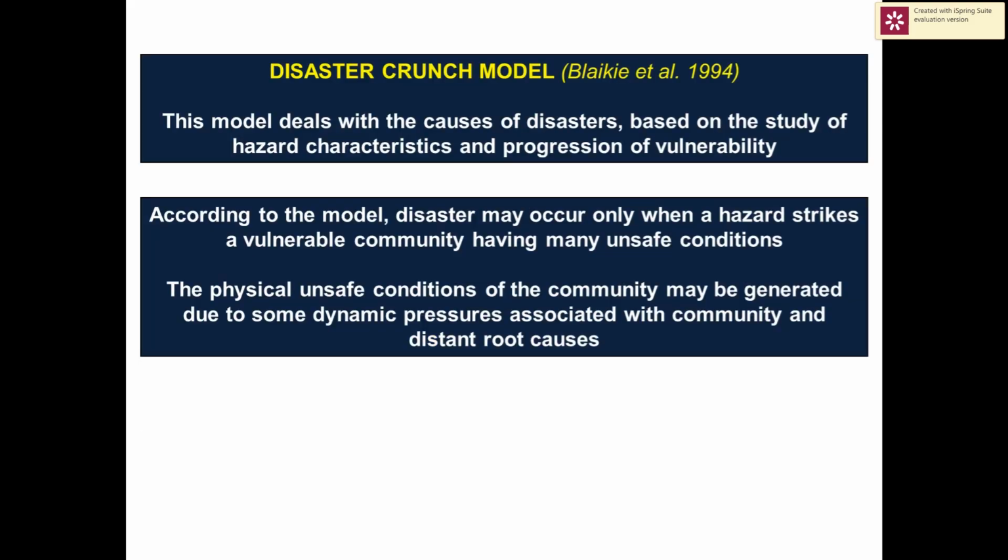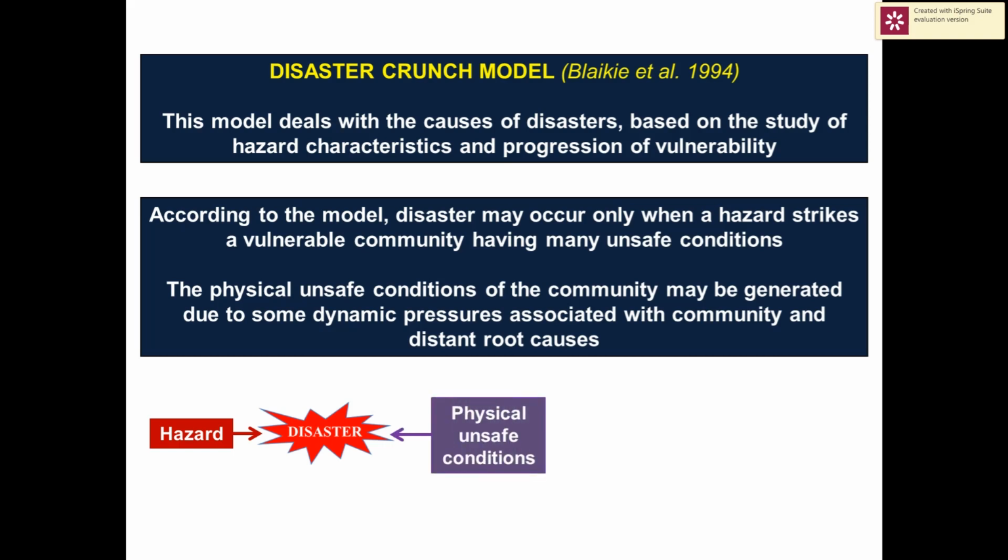The disaster crunch model describes precisely the causes of disasters and the rationale behind the progression of vulnerability. According to this model, a disaster-like situation may arise in a system when any hazard strikes a vulnerable community having many unsafe conditions, meaning most of the valuable physical resources of the community are at risk.